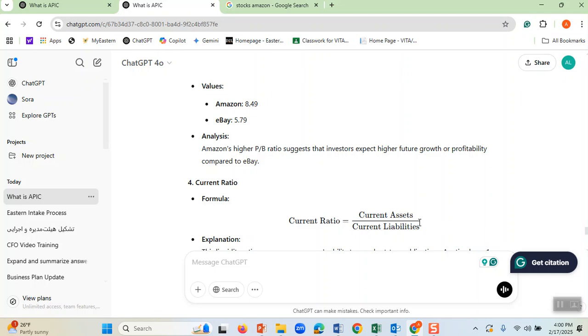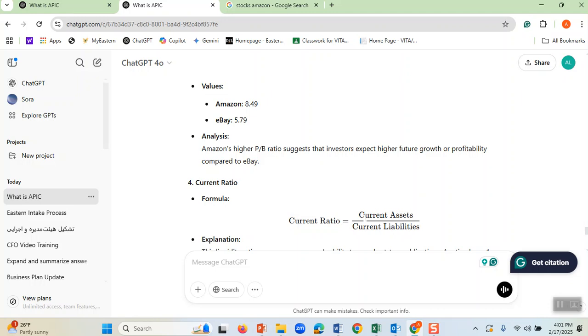That means you don't want to have a lot of bills to be paid instantly. Suppose in the next 30 days you have to pay a car loan and your electric bill. The more current liabilities we have, the lower this ratio becomes. Therefore, the higher this ratio, the better. When this ratio is high, we have a lot of current assets and few current liabilities. A low ratio is not a good sign; it means we have a lot of liabilities and fewer assets.